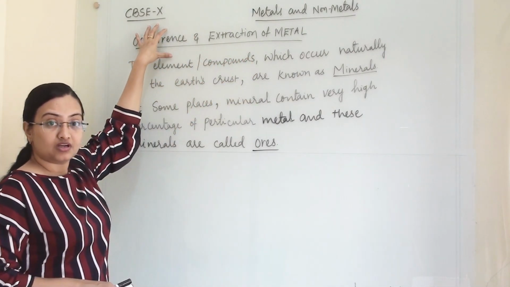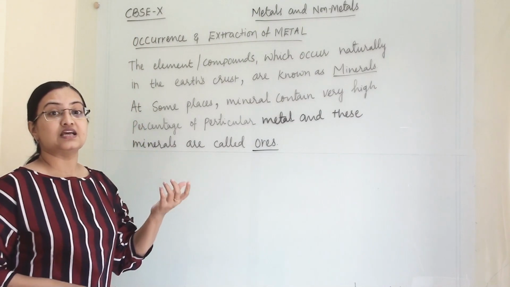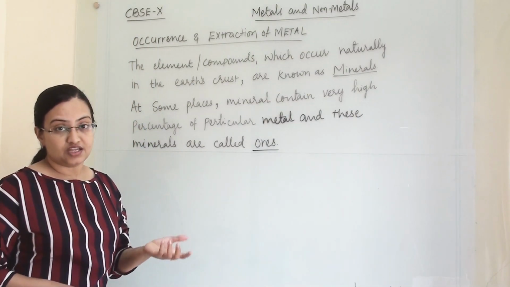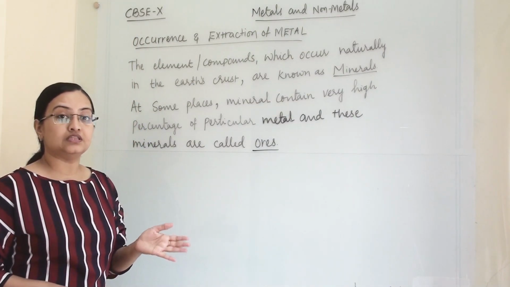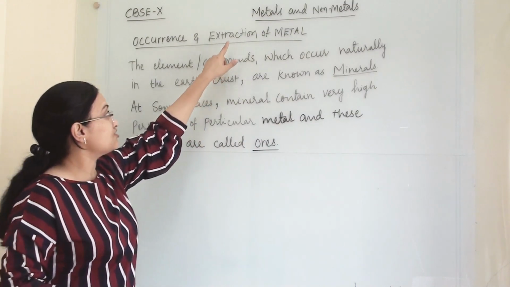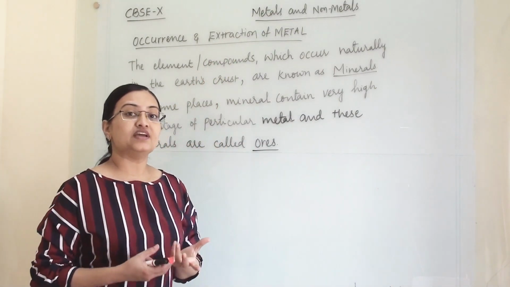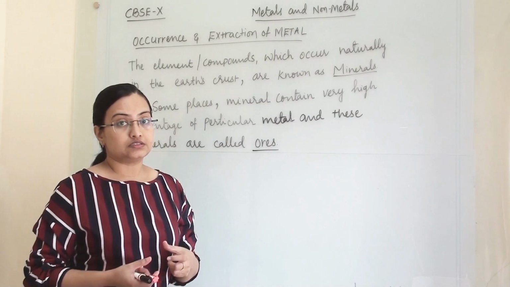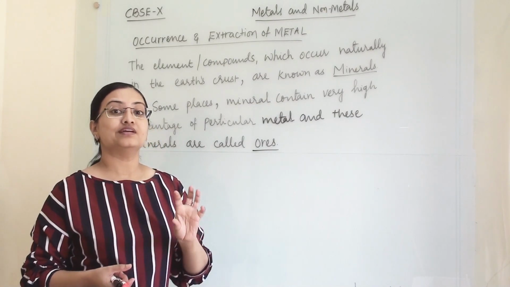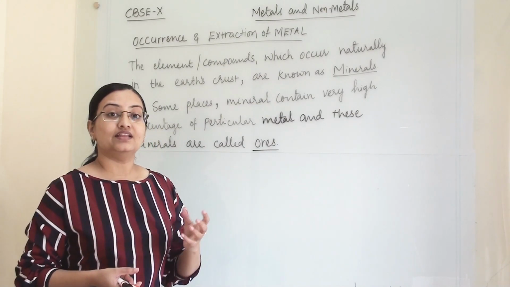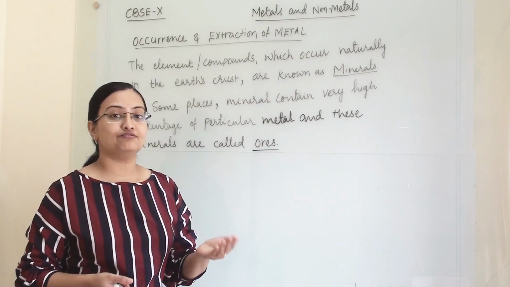The meaning of occurrence is how a metal is available in nature or in the earth crust. And extraction means whatever form we are getting from the earth crust, the metal or its combined state, how we are extracting the metal from that.